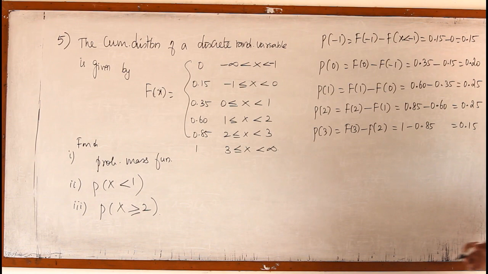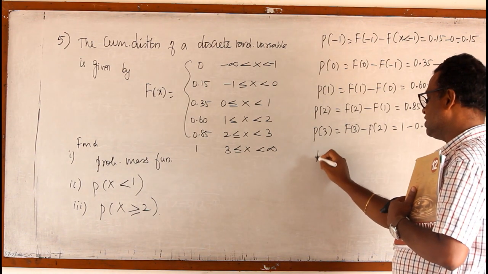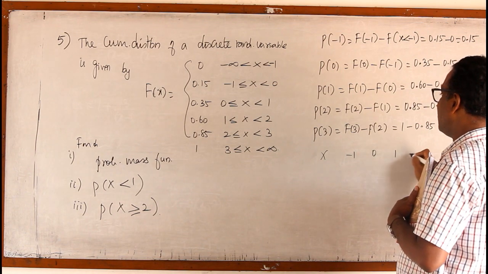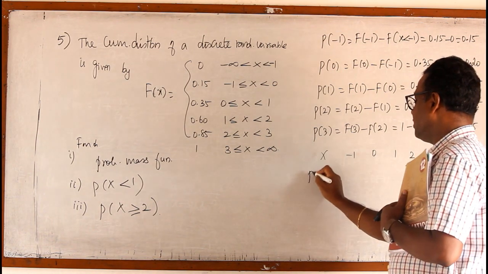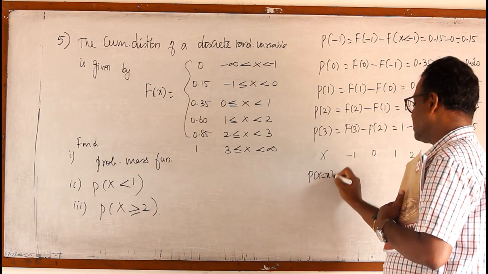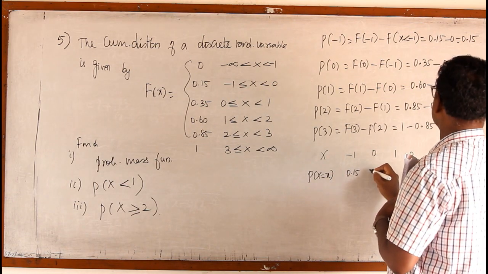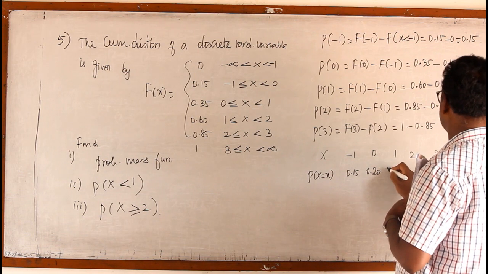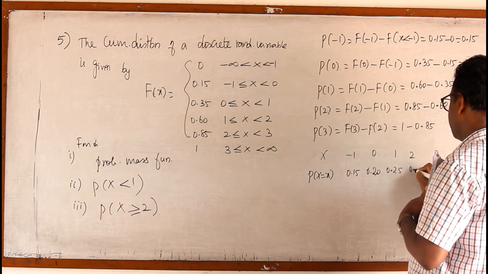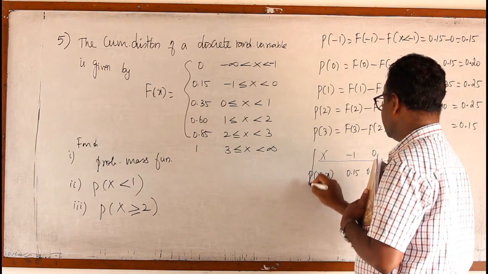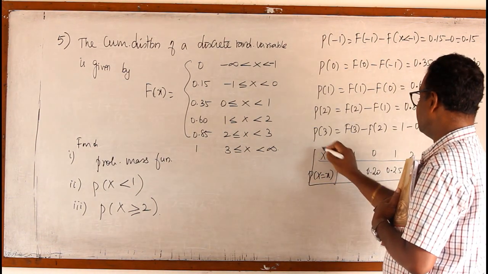That's all, we found everything. Therefore, the random variable x takes values minus 1, 0, 1, 2, 3, and P of x equal to x is 0.15 for minus 1, 0.20 for 0, 0.25, 0.25, 0.15. This is the probability distribution table.